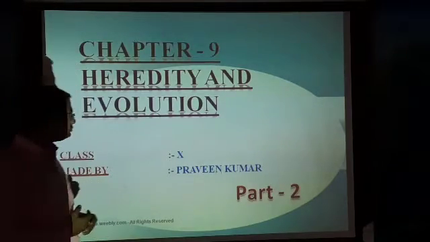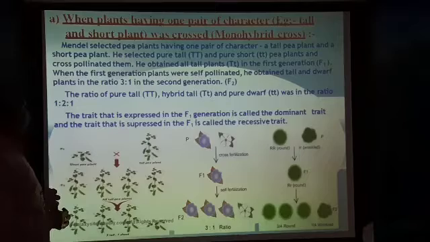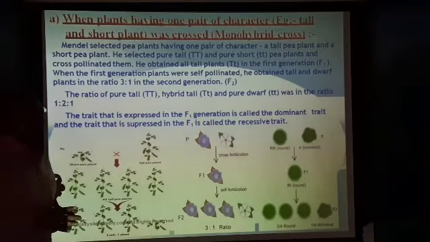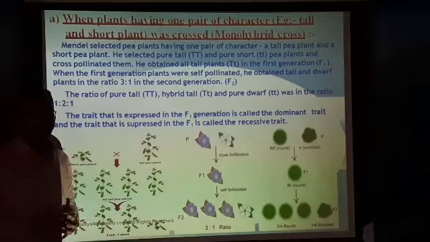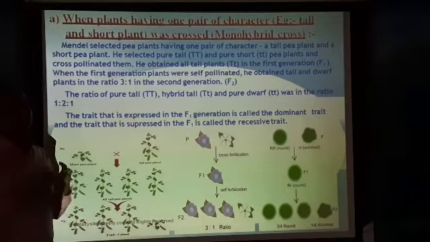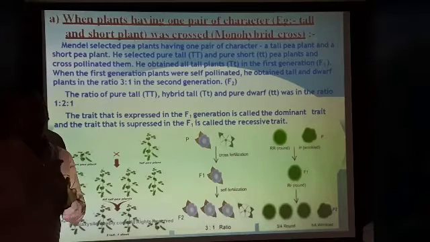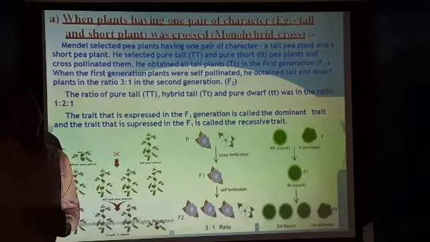Let's start. First, what did he select for his experiment? Garden pea plants. Why did he select garden pea plants? Because the garden pea plant has all the suitable characteristics for conducting experiments.